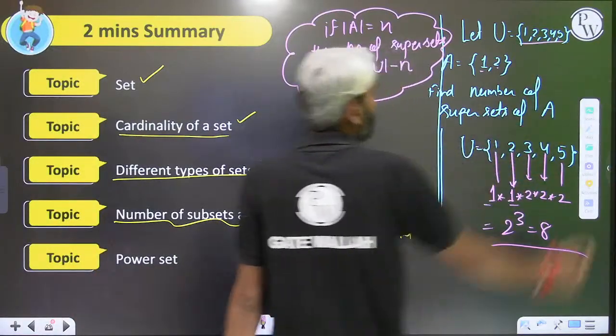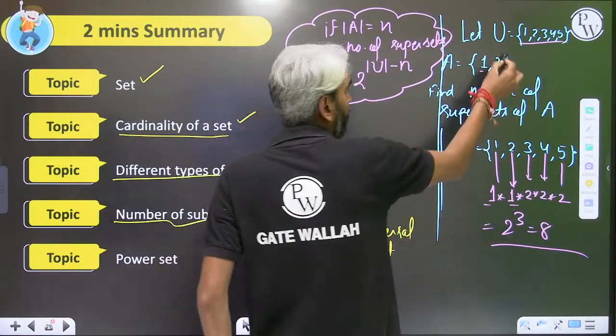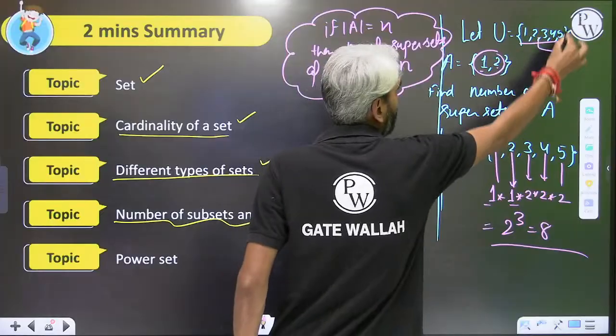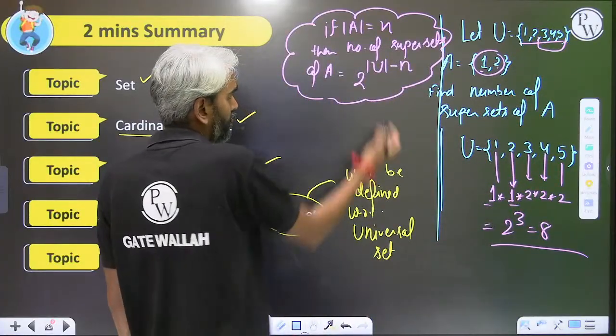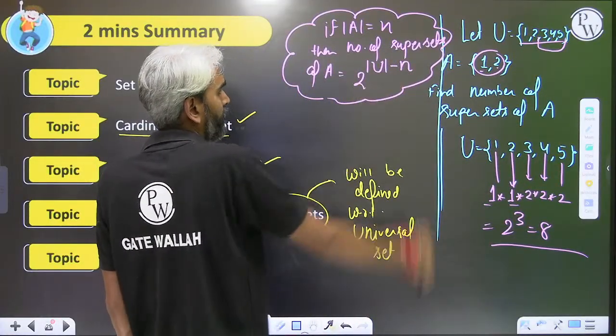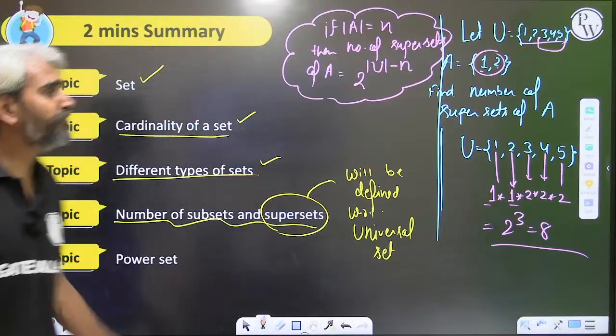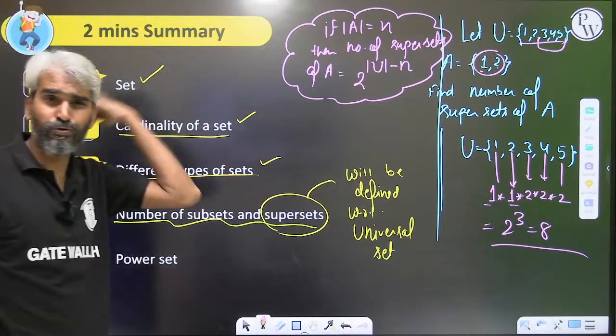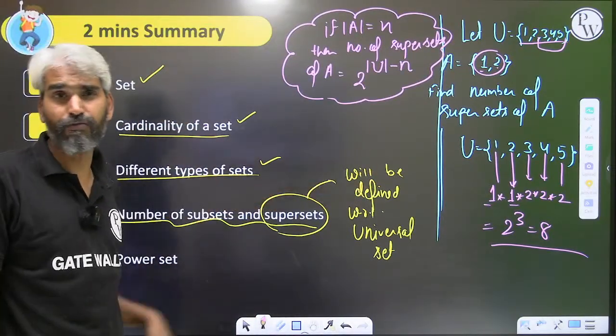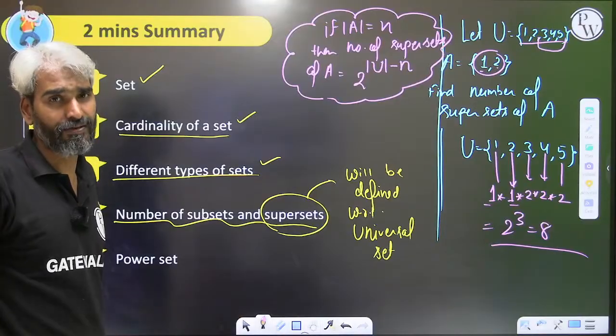So the cardinality of set U is 5. Out of 5, 2 are fixed, and the remaining 3 can be chosen in 2 different ways. So 5 minus 2 will be 3. So 2 raised to the power 3, if you want to generalize it, but don't try to generalize anything. Don't try to mug up all the formulas. Otherwise, it will be very confusing.